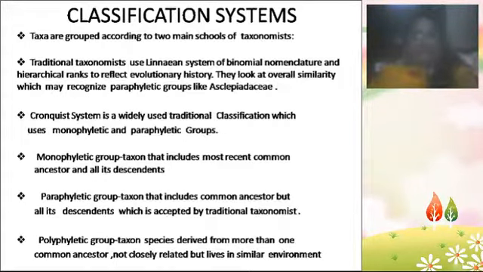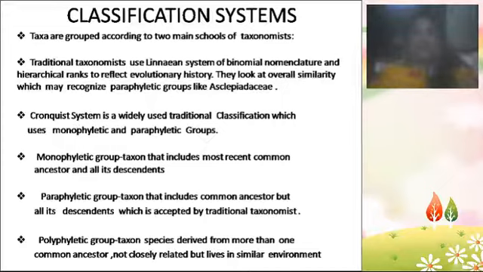So these are the four types of classification systems. Taxa, I already told you. Taxa means the divisions, that is the kingdom, division, class, subdivision, order, family, genus, species. All these are known as the taxa. Linnaeus is the father of taxonomy, as I said just now. He is the person who proposed the binomial system of nomenclature.